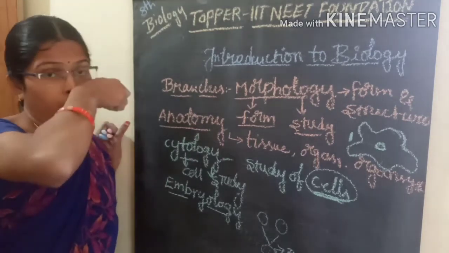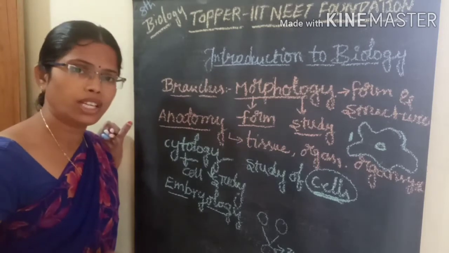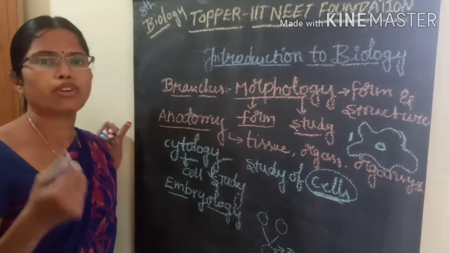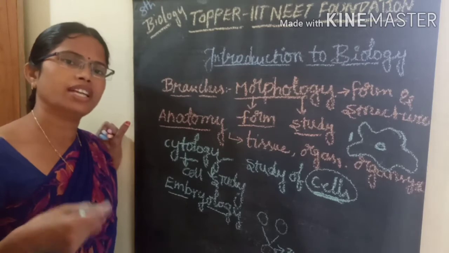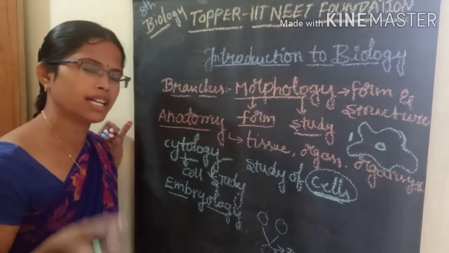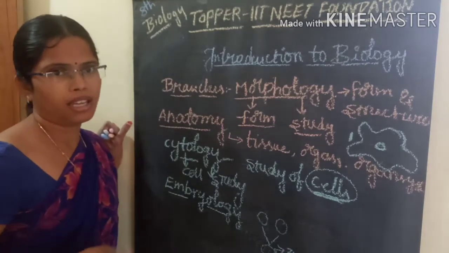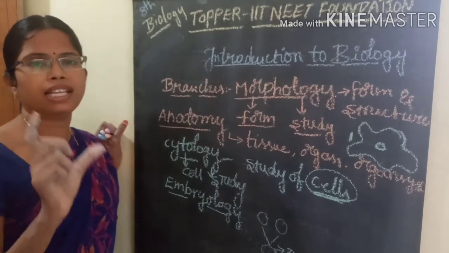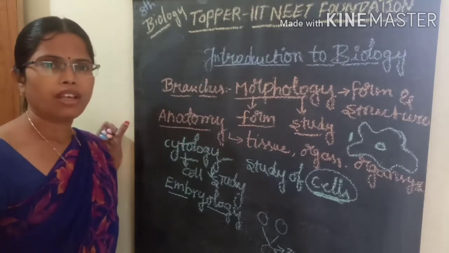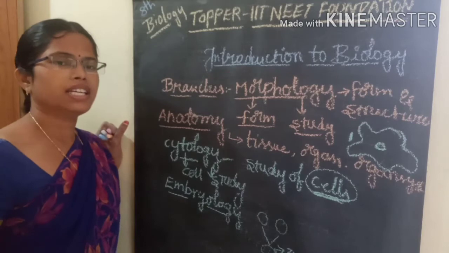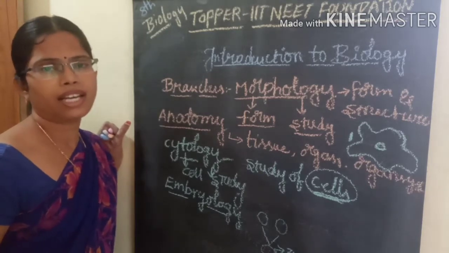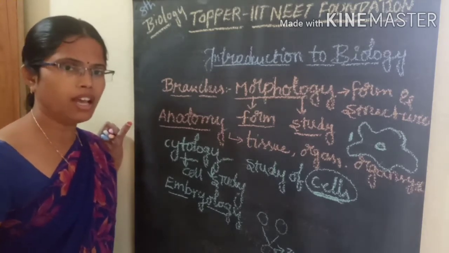Inside the mother's uterus, that embryo grows, and many different developmental changes occur in that embryo. Finally it leads to a new organism. Then after delivery, it comes to the outside environment during birth.